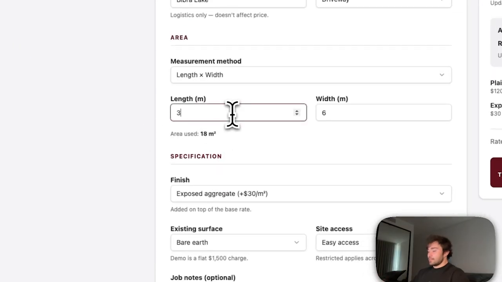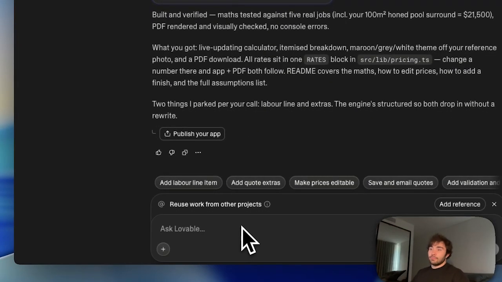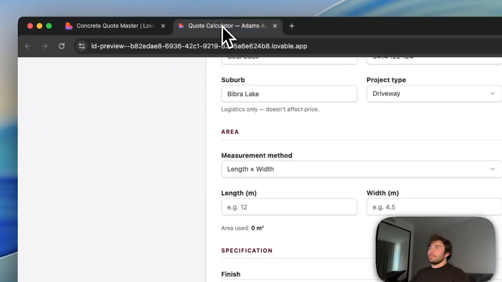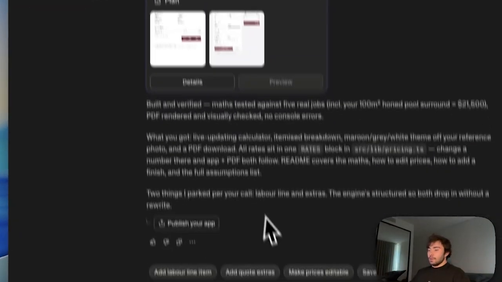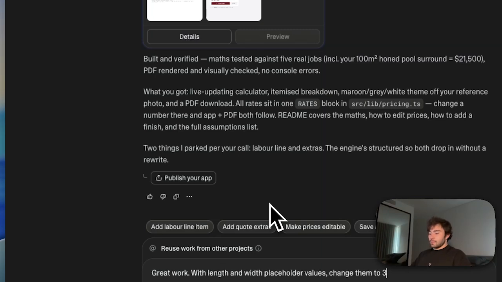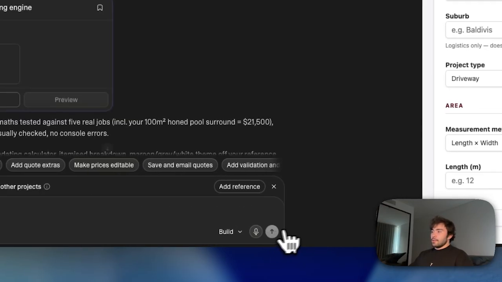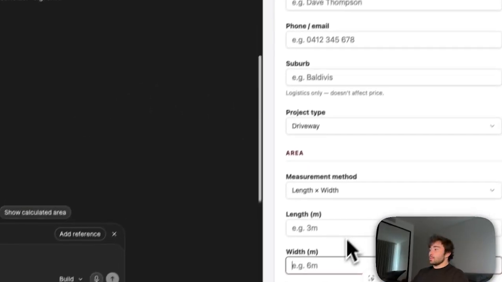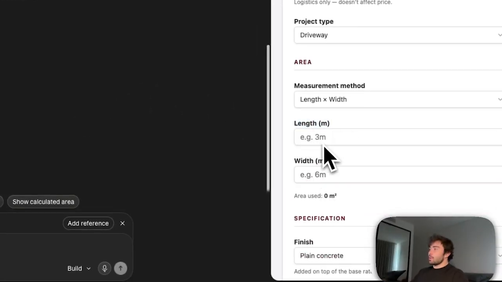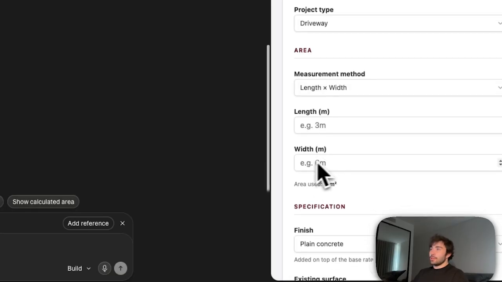And let's say I want to change these things here. I'll just go back here and tell it to change the placeholder values. Right. For little changes, we don't need to check too much, but we'll just see how it goes with this one. A few moments later. Okay, as we see here, it's changed the values we wanted. We wanted 3 meters for the length and then 6 meters for the width.